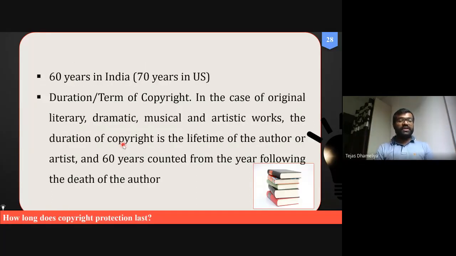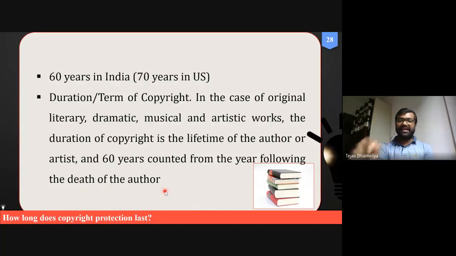Okay, so next is for how much time this copyright protection lasts. It is 60 years in India, 70 years in the US. So why is it 60 years? Although you might have to pay renewal fees, let us say 60 years is the average life of a human in India. US में 70 साल दिया है, or sometimes it is counted from the death of the author.